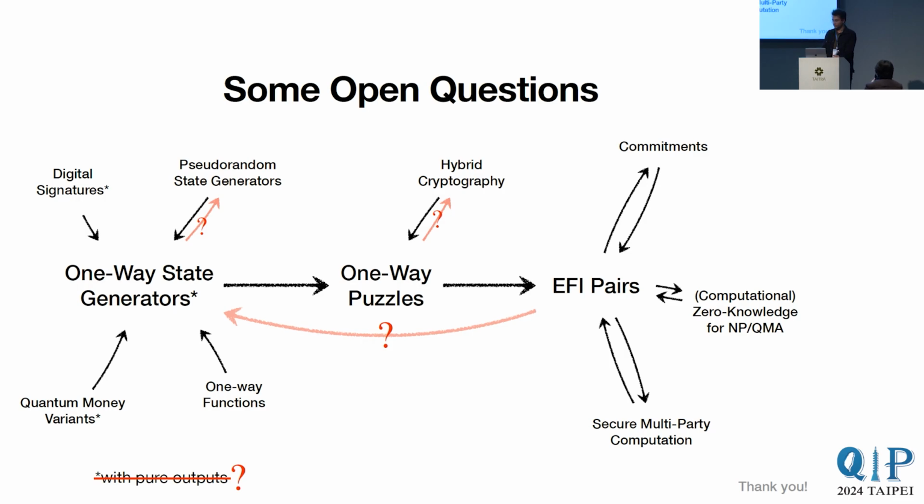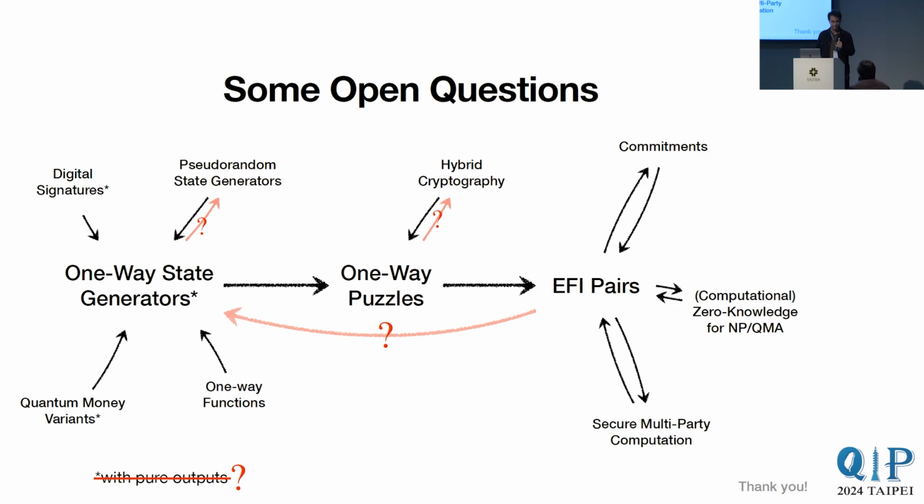So one question is, this hybrid cryptography means interactive one? Yes. It is interactive, but the outputs are classical. Okay. And so in that case, why do you think that one-way puzzle imply hybrid cryptography? Because one-way puzzle doesn't have any efficient verification. Yeah, that is the essential problem. You are right. So we don't know whether it's possible, but we don't see any clear way.